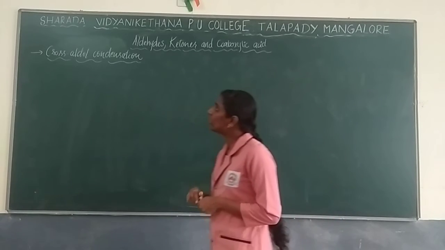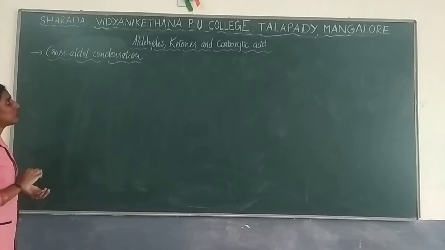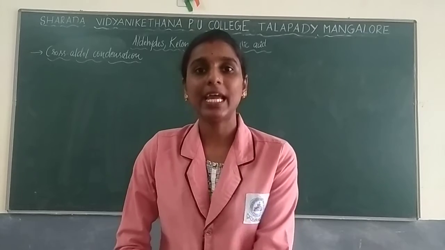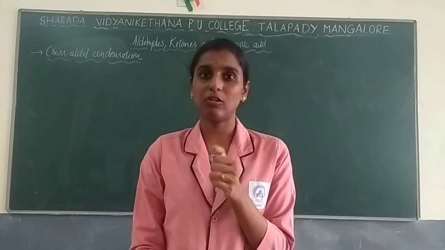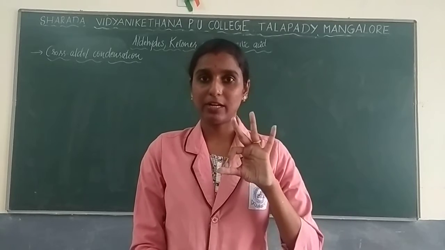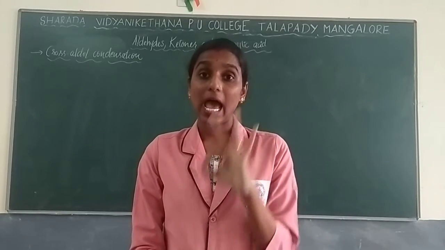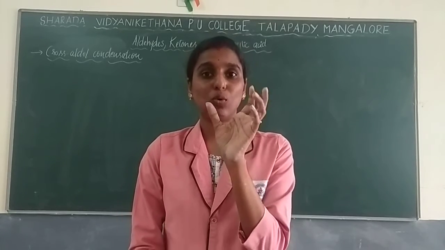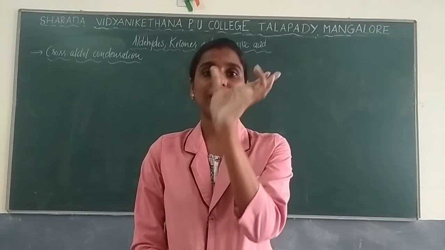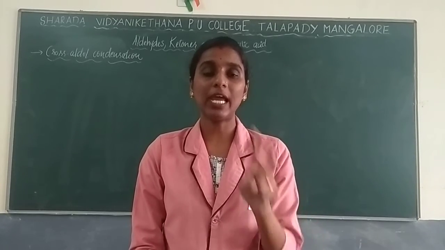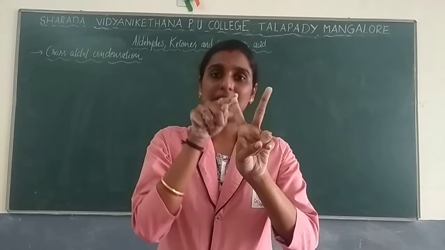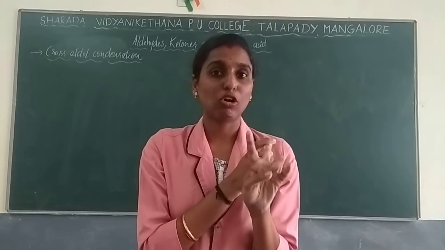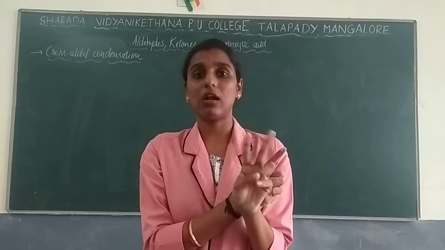So now, what will happen? What is the cross aldol condensation? As I said, aldol condensation, you know how it goes. It mainly takes place in the presence of alpha hydrogen. That is the condition you need, as well as sodium hydroxide, an alkali medium is required. And as I said, aldol condensation is for aldehyde, and it is for ketone. So what is a must over there? The reactants whatever you are using should be the same. If you are using ethanol, the other reactant also should be ethanol itself. If one reactant is propanol, the other reactant also should be propanol. Then only it will go for aldol condensation.